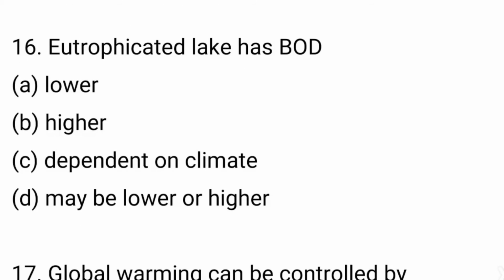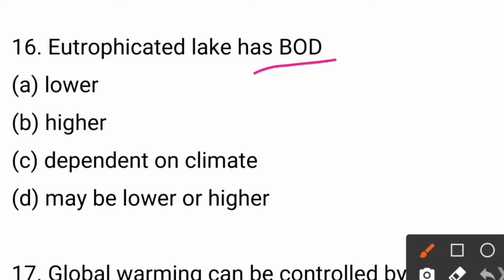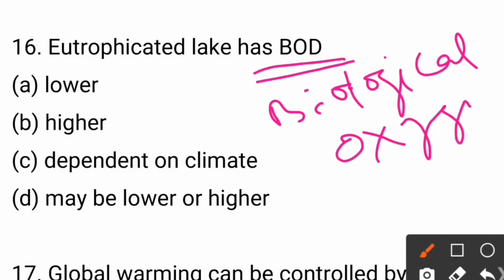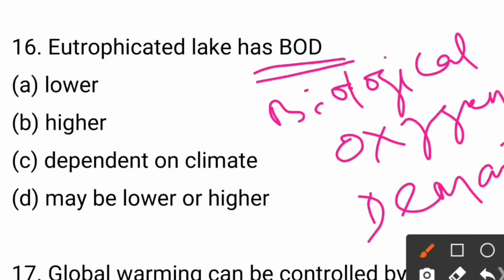Eutrophicated lake has BOD lower, higher, dependent on climate, may be lower or higher. So friends, the full form of BOD is biological oxygen demand. Okay friends. So the question is, eutrophicated lake has BOD lower, higher, dependent on climate, may be lower or higher. So the answer is higher.